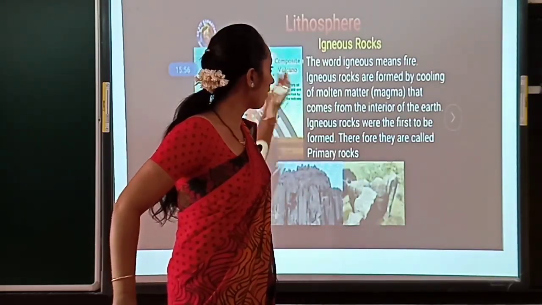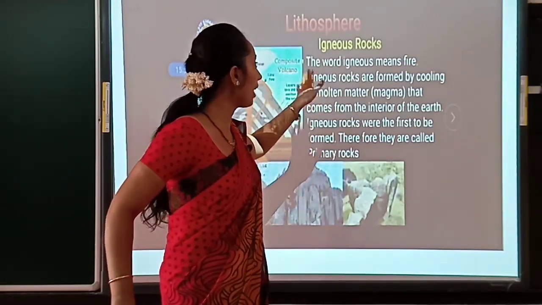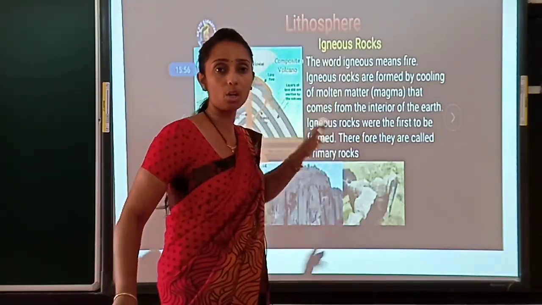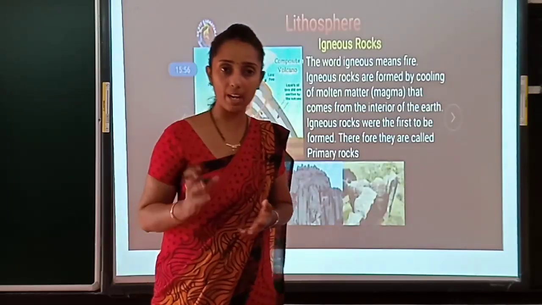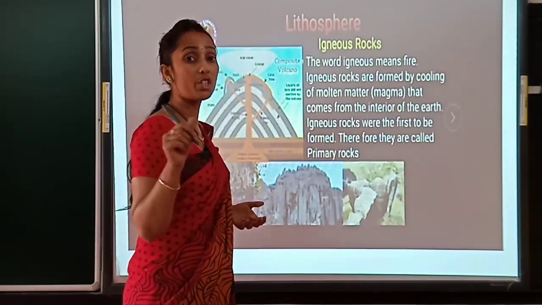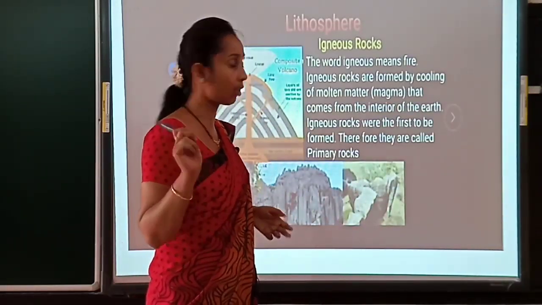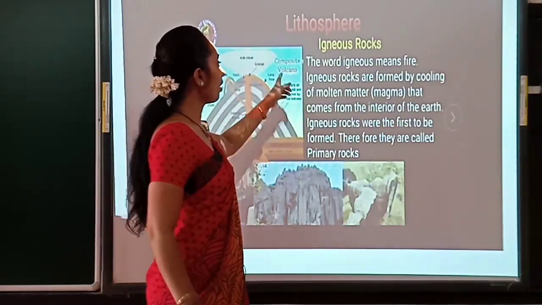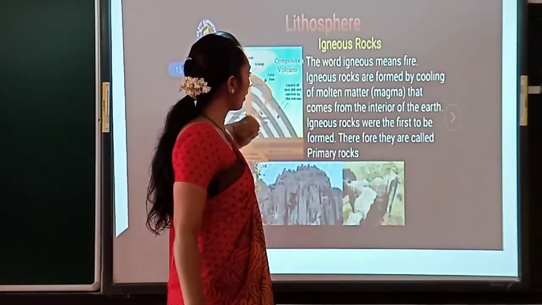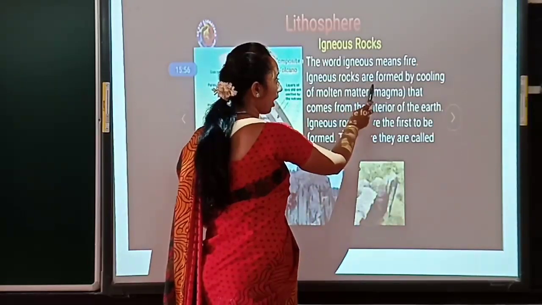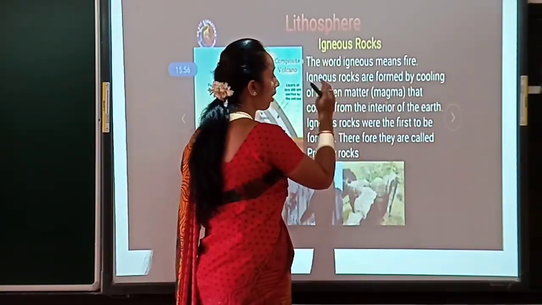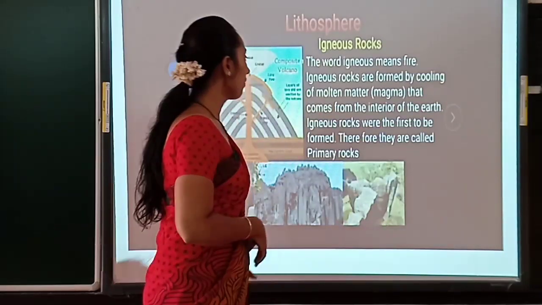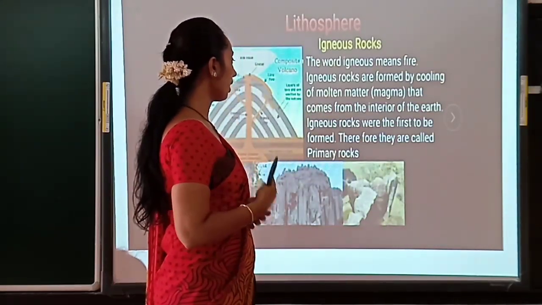So we can mean that igneous rocks are formed due to fire. What is the origin of igneous rock? One more question. Igneous rocks are formed by the cooling of molten material or magma that comes from the interior of the earth.